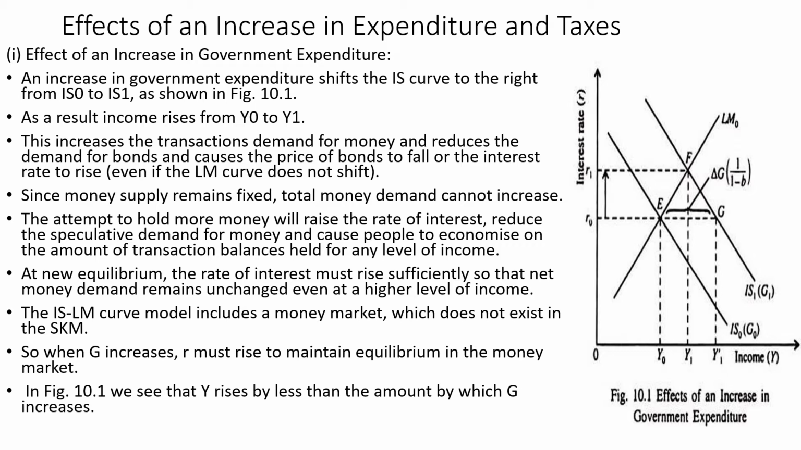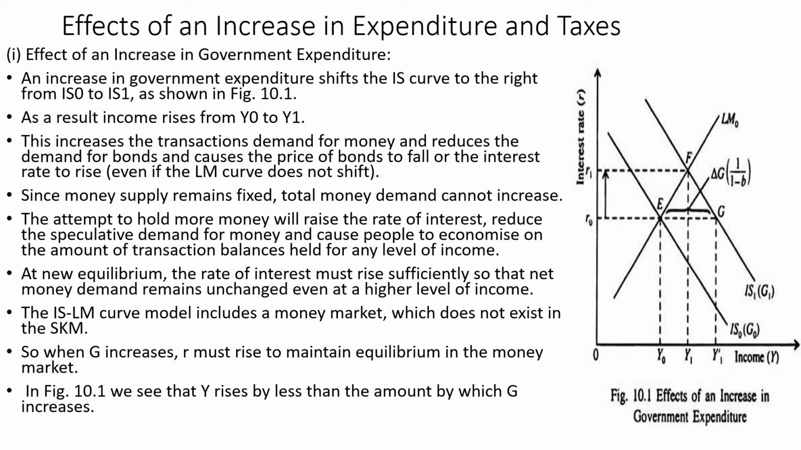And the money supply remains fixed. We have seen, when we dealt with the supply of money, that this is regulated by the monetary authority and is considered to be exogenous. For the time being, we have to understand that this is treated as fixed. As a result, the total money cannot increase, and the attempt to hold more money will raise the rate of interest, reduce the speculative demand for money, and cause people to economize on the amount of transaction balances held for any level of income.